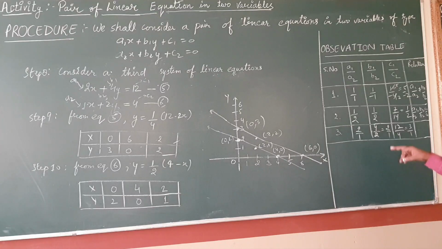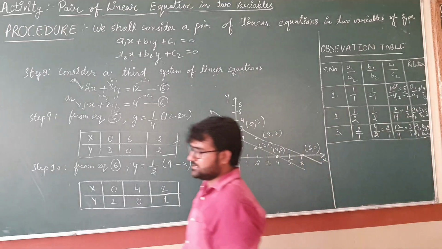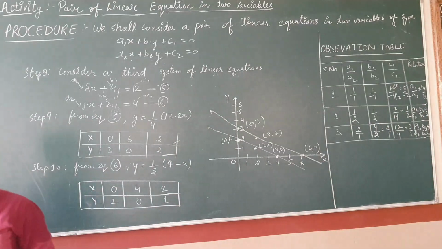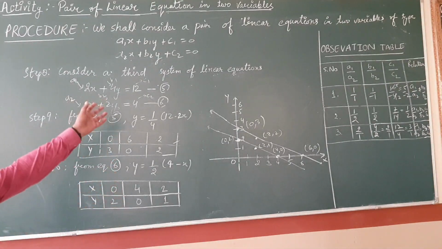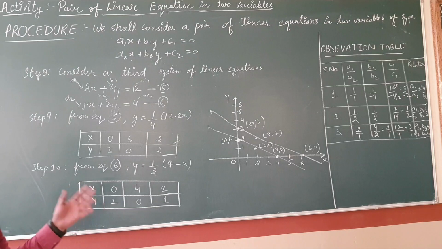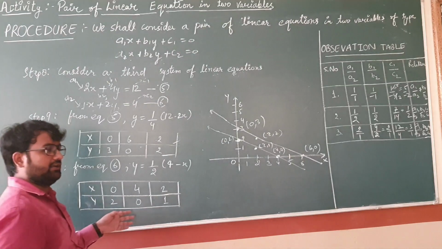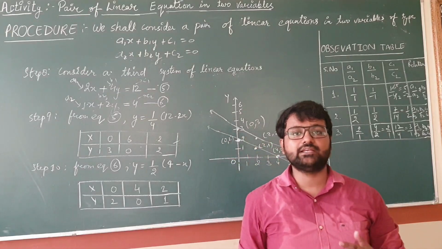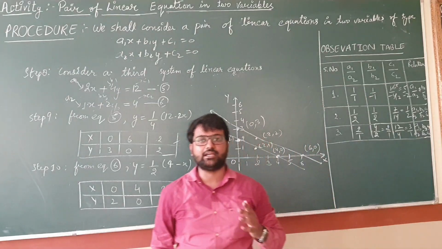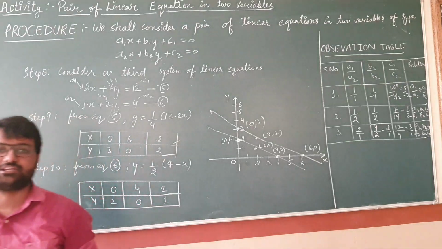Clear students? Here you can see a1 upon a2 is equal to b1 upon b2, but this one is not equal to c1 upon c2. So you can say this system of linear equation in two variable is inconsistent. So this is your activity, pair of linear equation in two variable. We have verified here the system of linear equation in two variable is consistent और inconsistent. क्लियर स्टूडेंट्स? Write down this activity in your activity notebook.